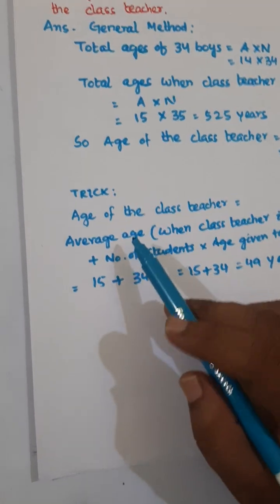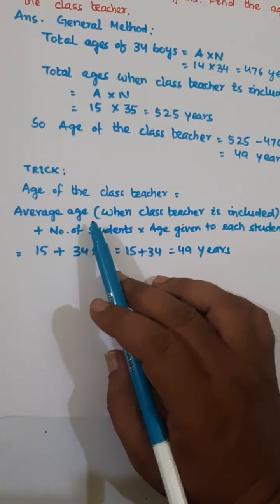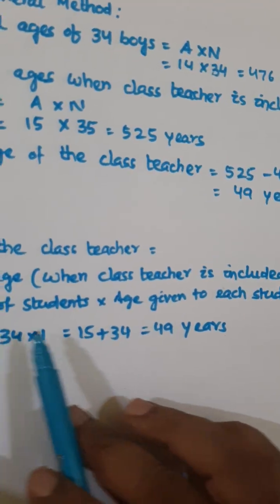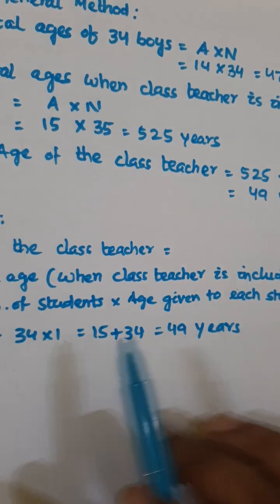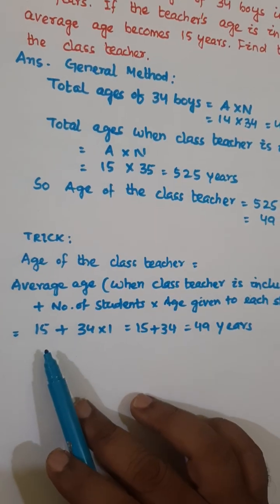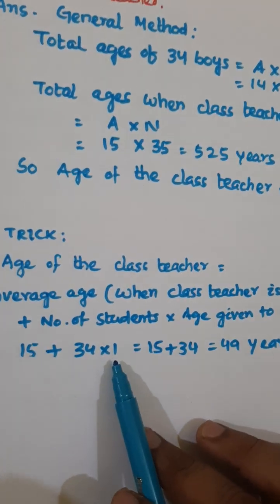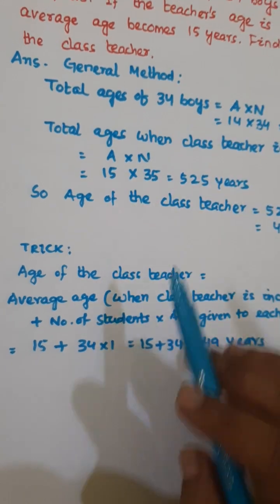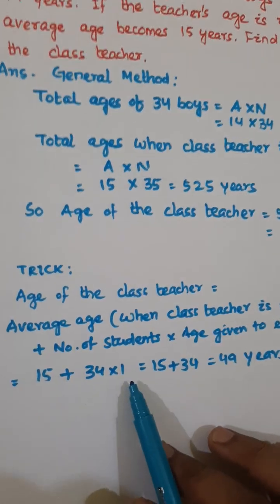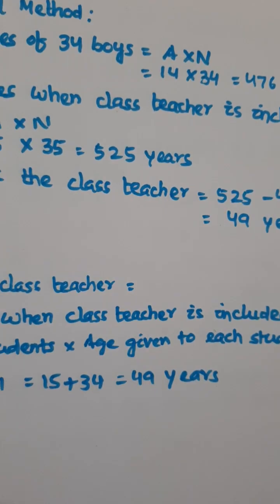Now the trick: age of the class teacher is equal to average age when class teacher is included plus number of students into age given to each student. That means when the average age when the class teacher is included is 15, there are 34 boys, so 34 into 1, this 1 comes because when the teacher is included, the average increases by 1 year. So 34 into 1, that is equal to 34. So 15 plus 34, that is equal to 49 years.